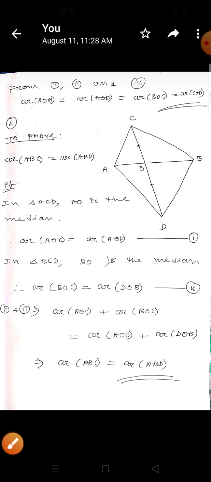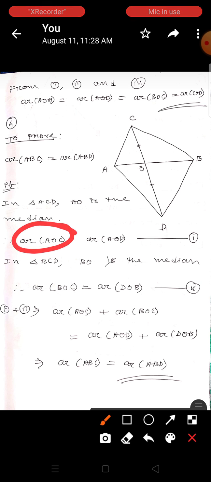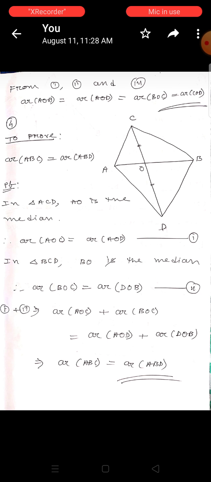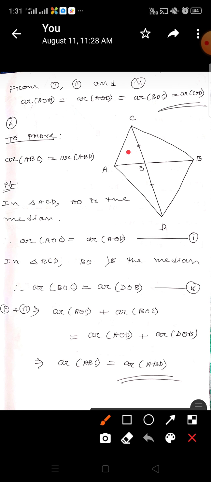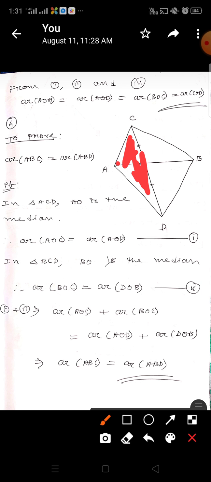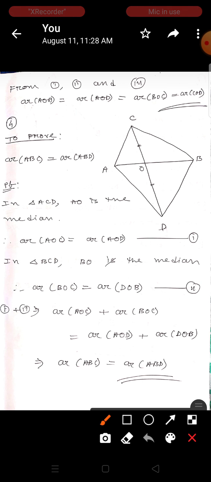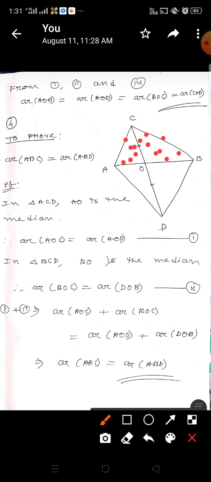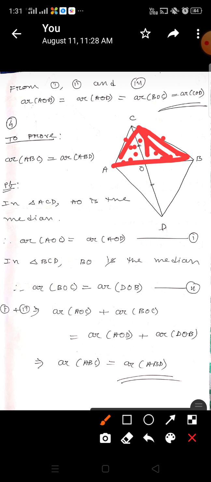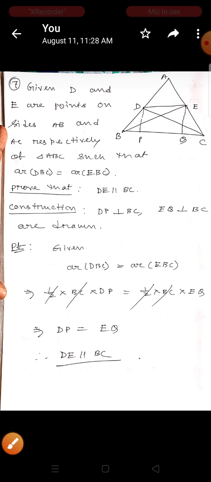Now adding 1 and 2, area of AOC plus area of BOC equals area of AOD plus area of BOD. Now area of AOC, this one, area of BOC, this part. When you add these you will get area of triangle ABC. Similarly area of AOD, this part, and area of DOB, this part. When you add you will get area of triangle ABD. So this is the proof.